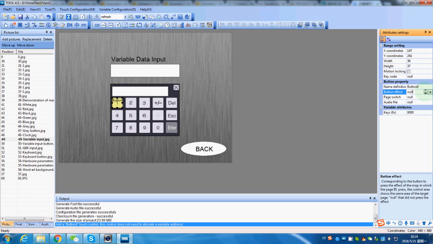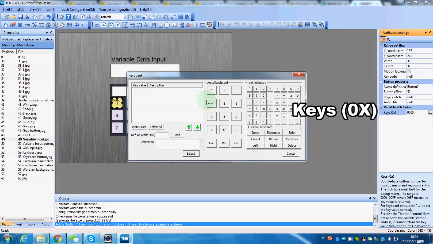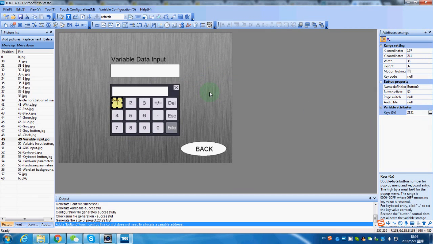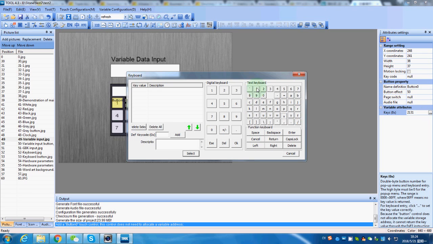The button effect we will set as page number 50. And while we set the button as keyboard, we should set the key value here. We'll choose the key value as button 1, but just click the number 1 here. And then we will simply clone the button, drag it to the button 2, then just change the key's value here.